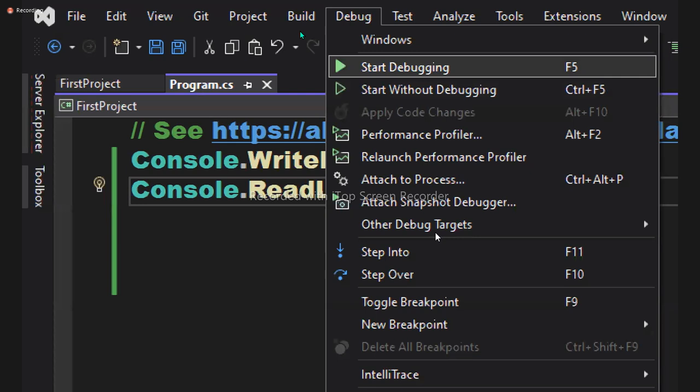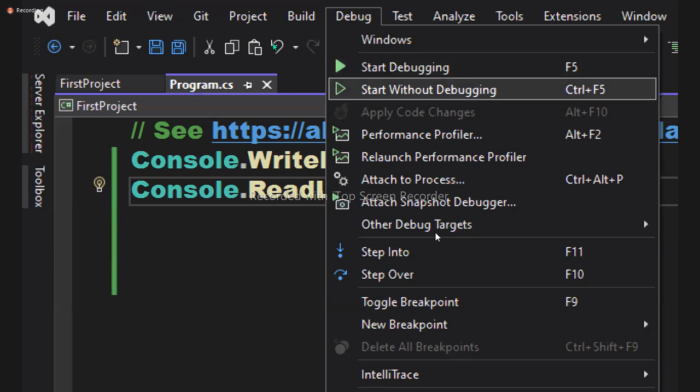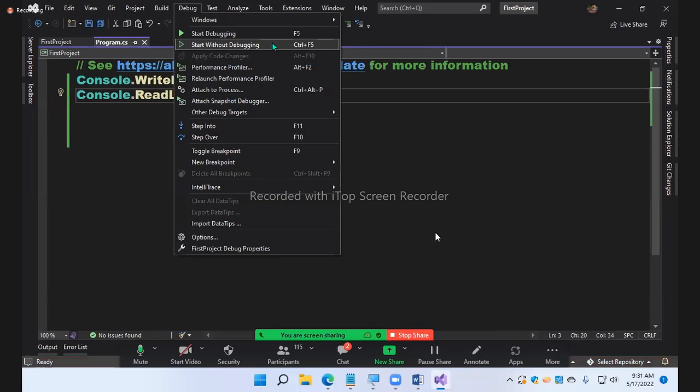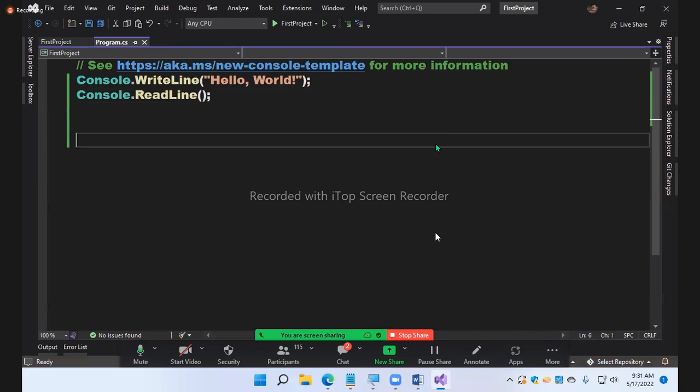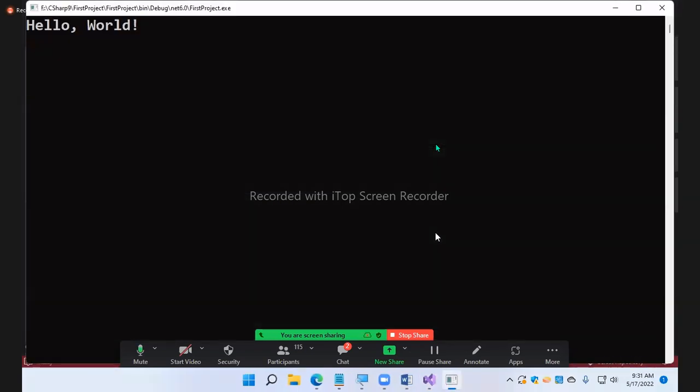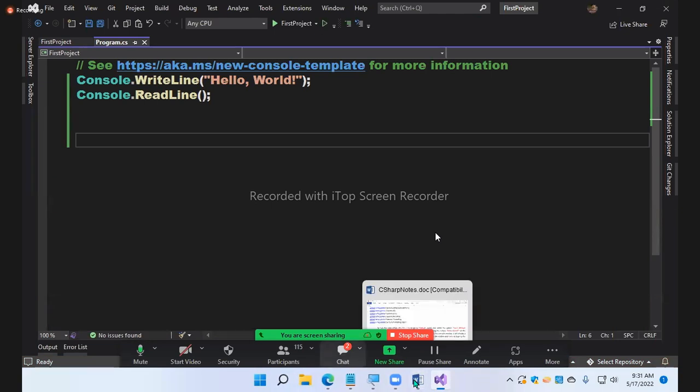Shortcut keys are used. What are they? F5, Ctrl+F5. Any way you can run. But I cannot always go to the menus and select. That's why shortcuts are very important. Simple: F5 should run my code. That's all. Every time going to the Debug menu and selecting all this is a waste of time. The shortcut key is F5. Is it clear? Okay. You can run in any of the ways you like.